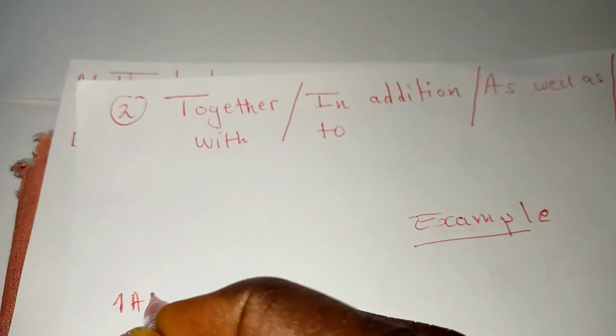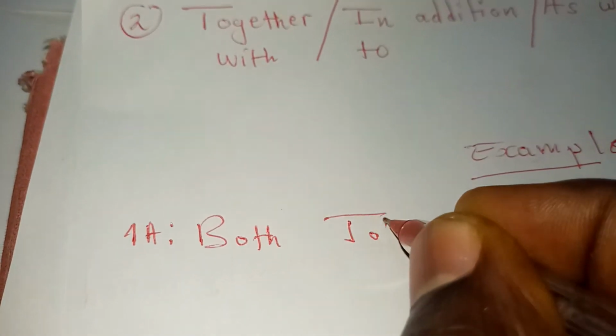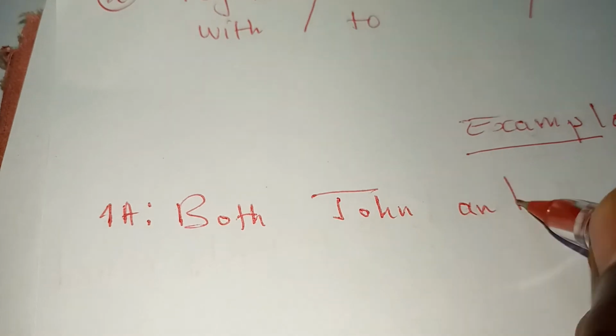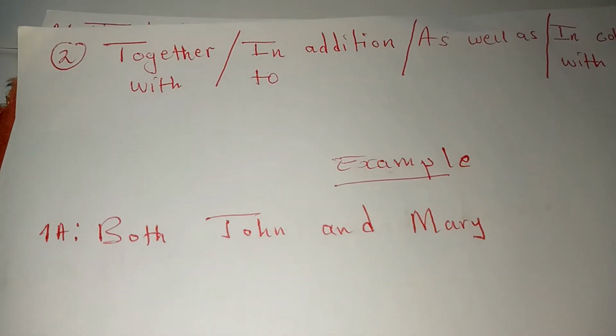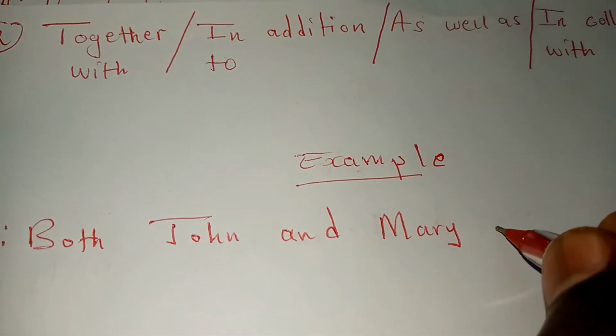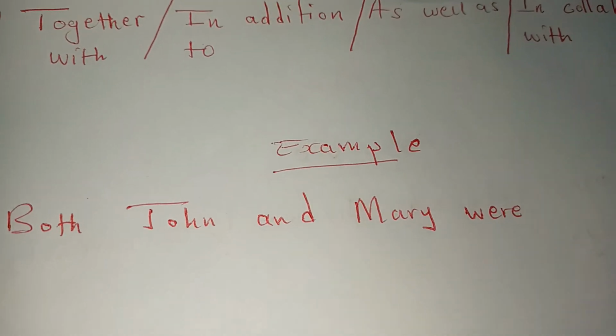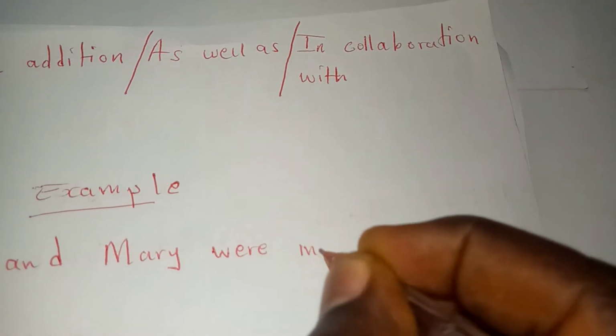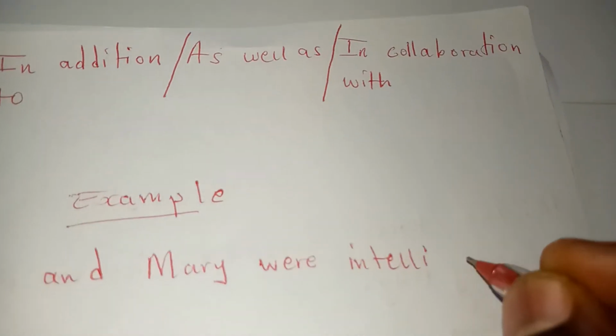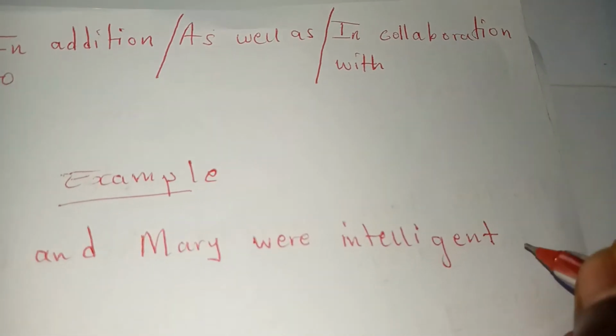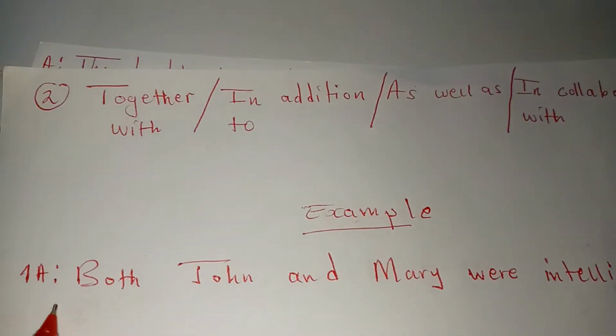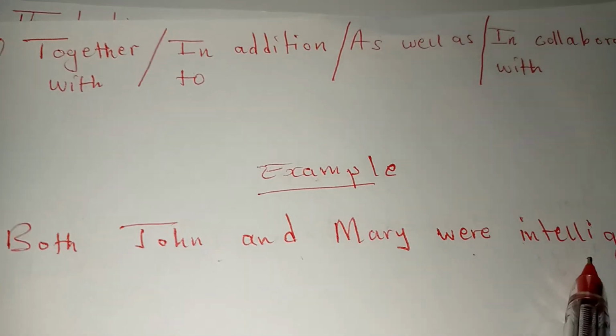So our first example will be: both John and Mary were intelligent. Both John and Mary were intelligent. Full stop.